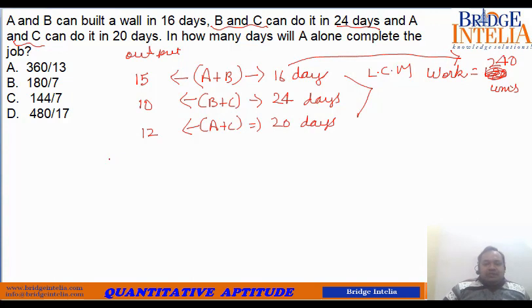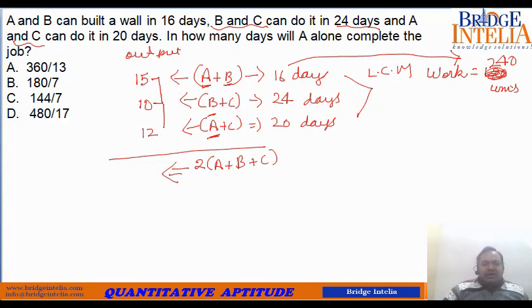Now you see, if you add these figures, you will get 2 times A, because A plus A, 2 times A. Similarly 2 times B and 2 times C. So it doubles their output. Please be careful, this makes it double the output. 2 times A plus B plus C comes out to be equal to 15 plus 10, 25. 25 plus 12, 37.